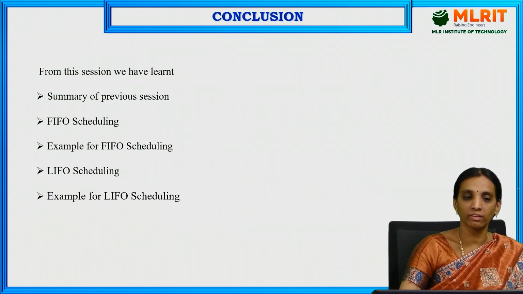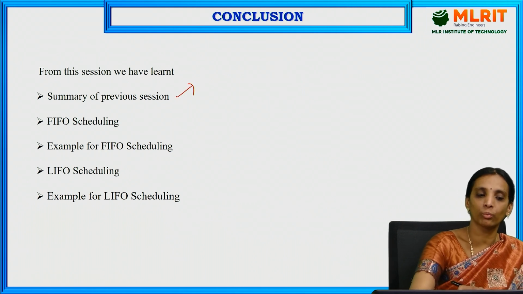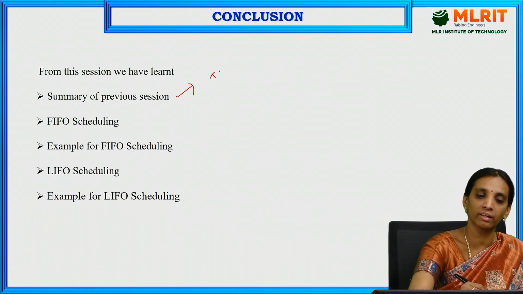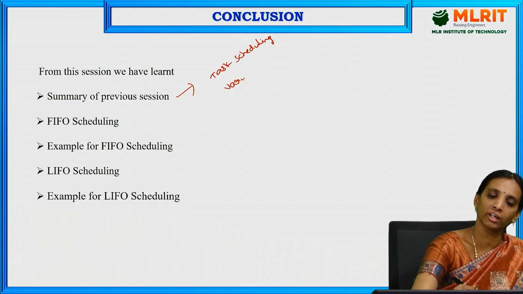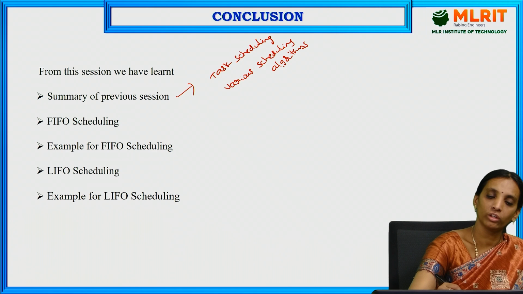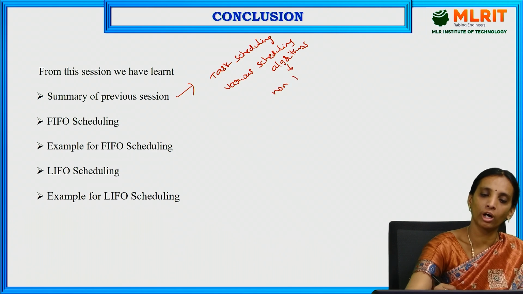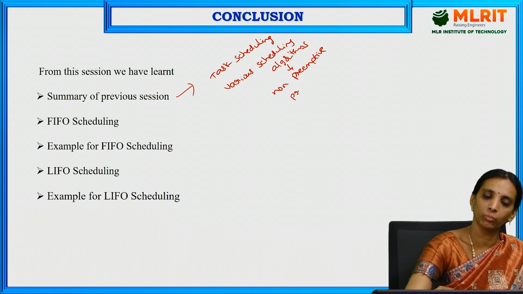In this session, we have discussed a summary of the previous session, that is task scheduling and various scheduling algorithms. Among those, we have non-preemptive and preemptive.